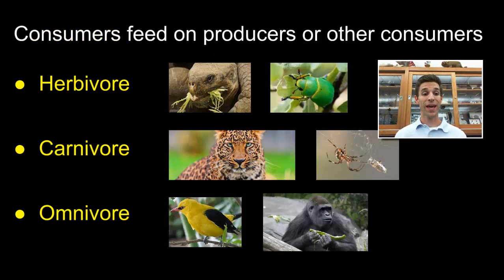So in a food chain, we can have different types of organisms occupying different places within that food chain. So we know that herbivores are things that eat plants mostly, and so again, the tortoise or maybe this beetle here are eating plant material. They're feeding directly upon the plants.